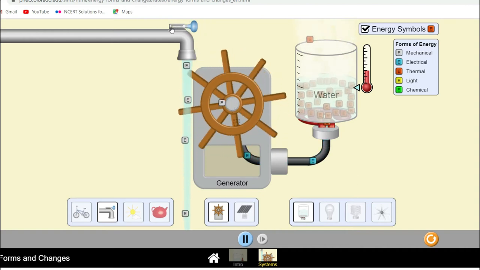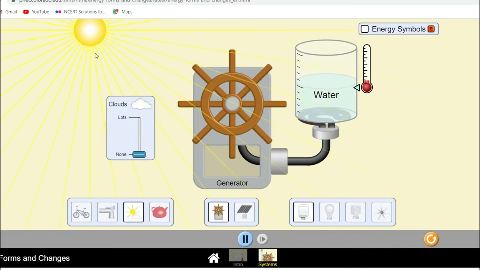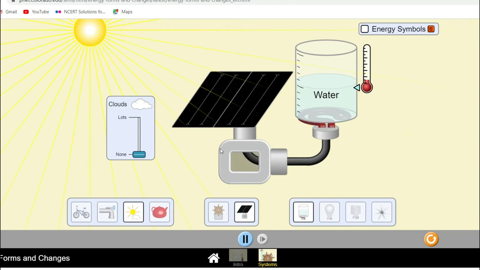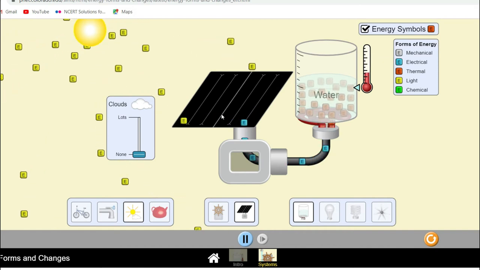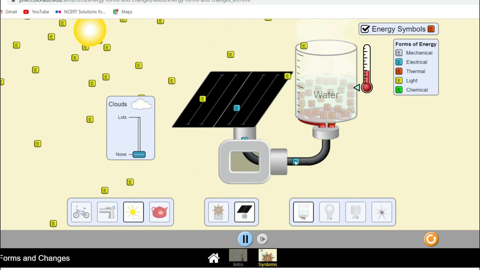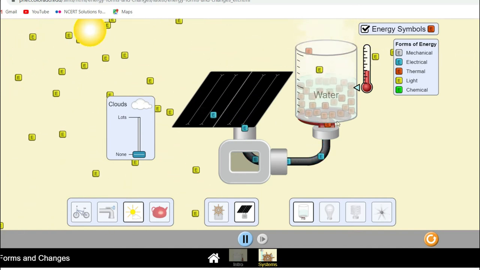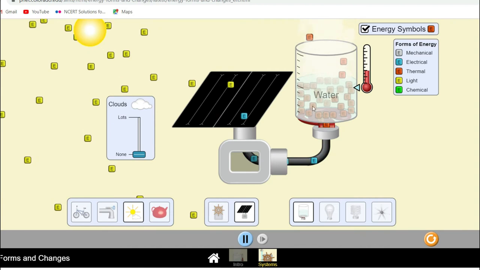So this is again a very beautiful example. Let it close, and we'll see the next one. Let us suppose there is a sun. Obviously, for the sun this generator will not work. Here we have to use a solar panel, and there is no obstruction in the atmosphere. So how does it work? The sun sends the light energy everywhere. This light energy falls onto this solar panel and is converted into electrical energy. Then this electrical energy is responsible for conversion into thermal energy, as shown here. And this is very important.